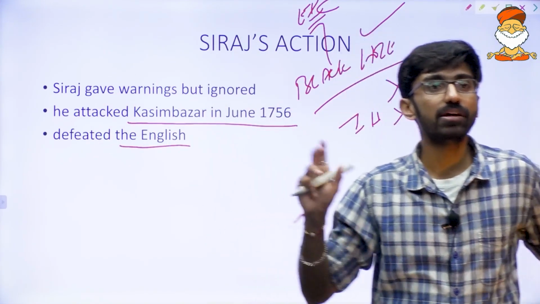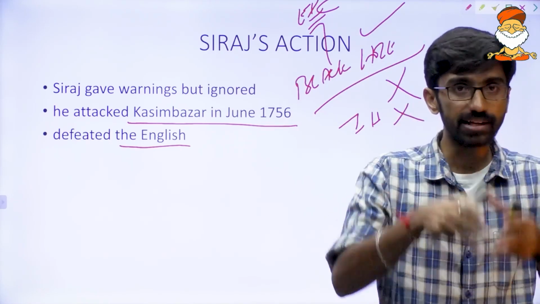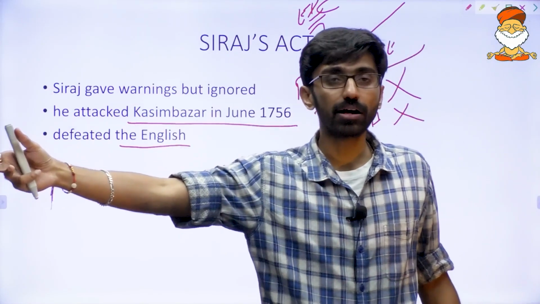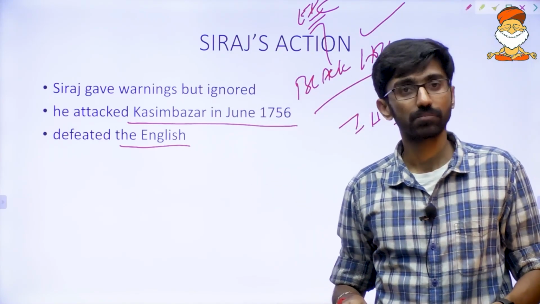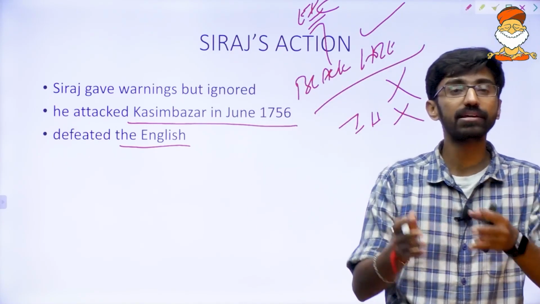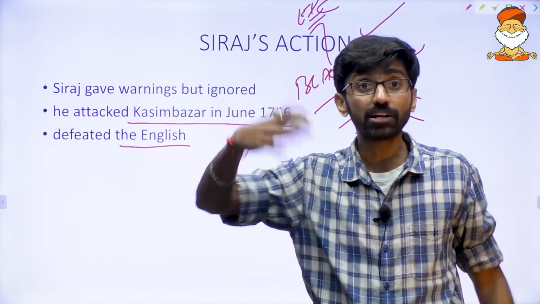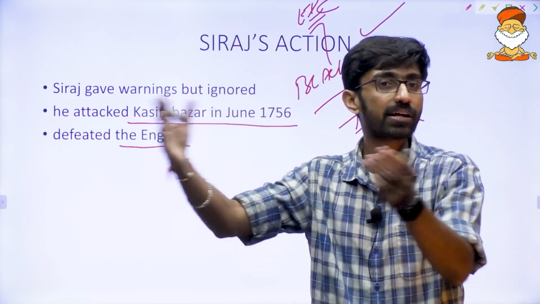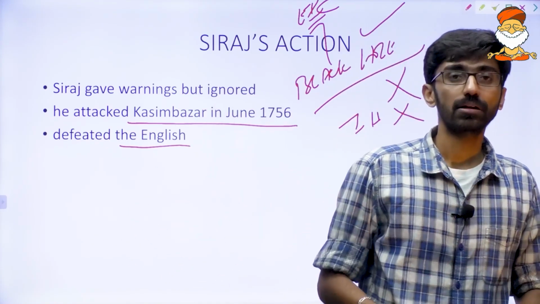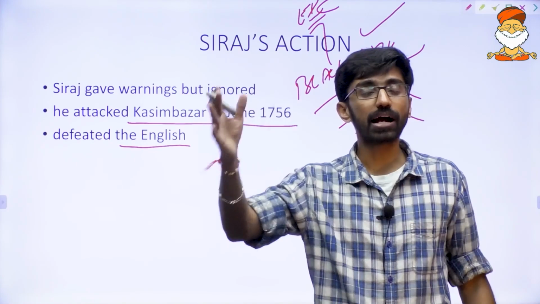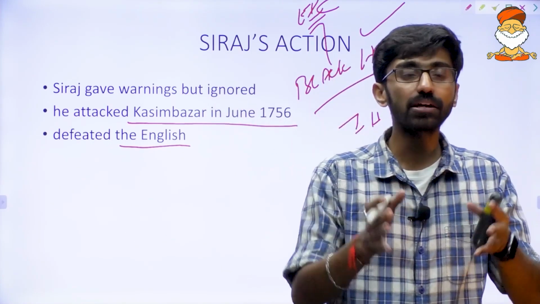So now the East India Company wanted a reason to attack Siraj-ud-Dawla, and they created this story of the Black Hole. They created it because the East India Company was responsible to the British government for conducting wars in India. They simply could not conduct wars in India. To conduct wars, they required a proper reason. They should be the victim. They cannot be the aggressor before conducting the war. So they wanted a particular reason to attack.